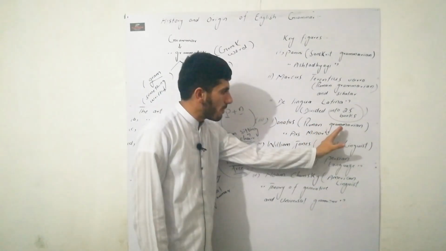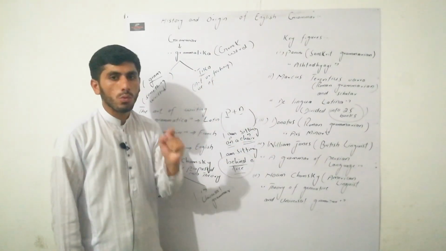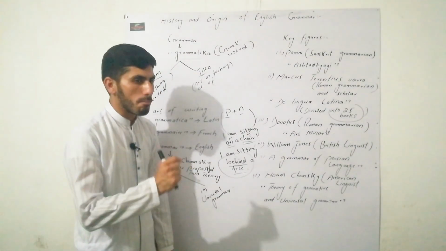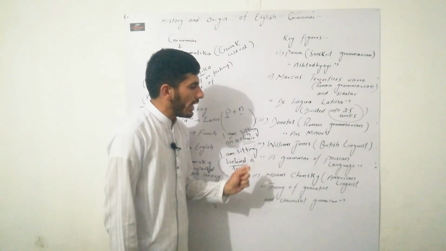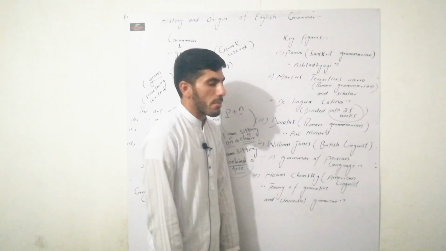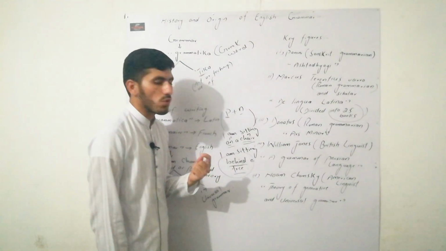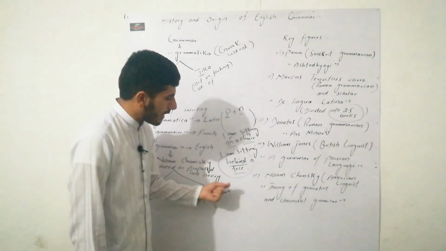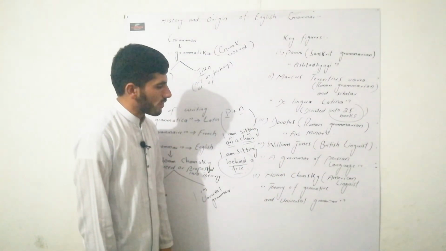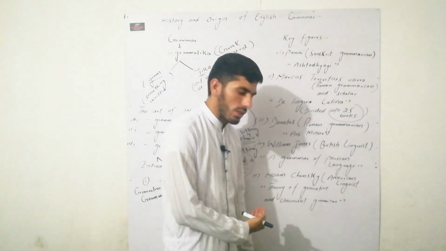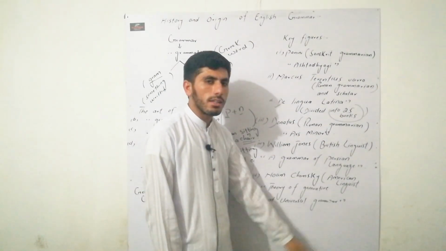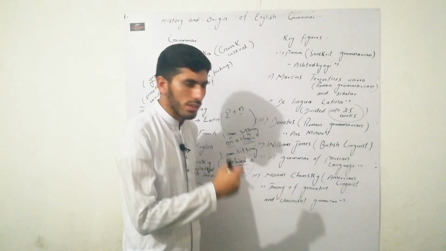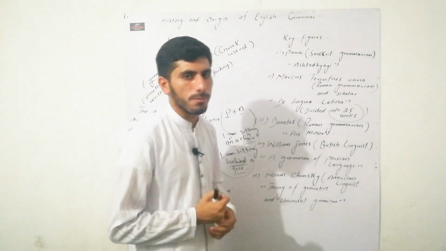He was a Roman grammarian, and his famous work is Ars Minor. The fourth one is William Jones. He was a British linguist, and his famous work is A Grammar of the Persian Language. And the fifth one is Noam Chomsky. We already talked about him. He was an American linguist, and his famous work is the Theory of Generative and Universal Grammar.